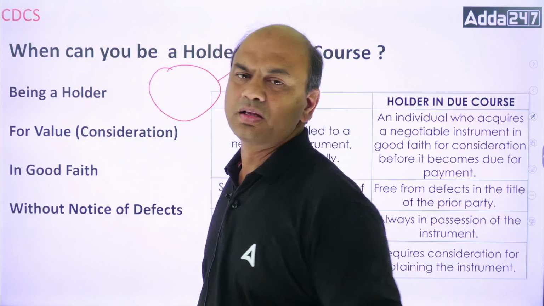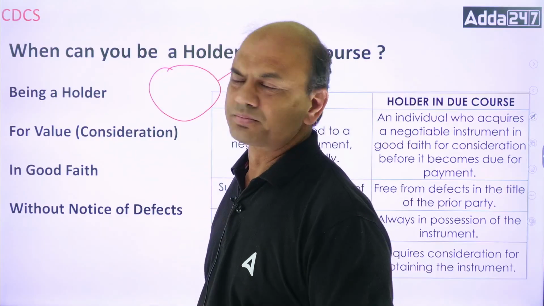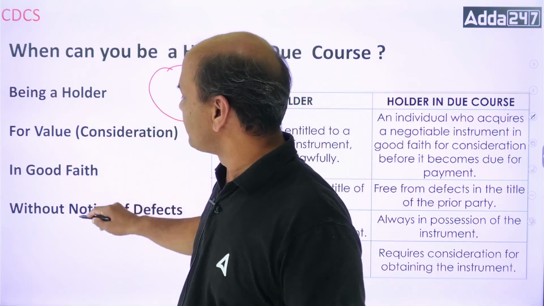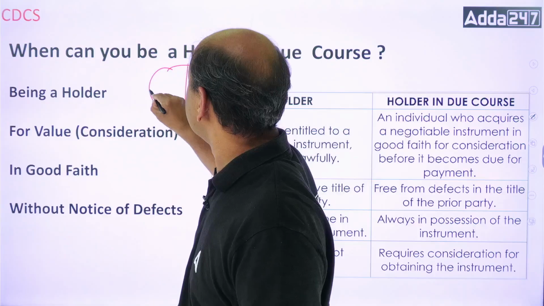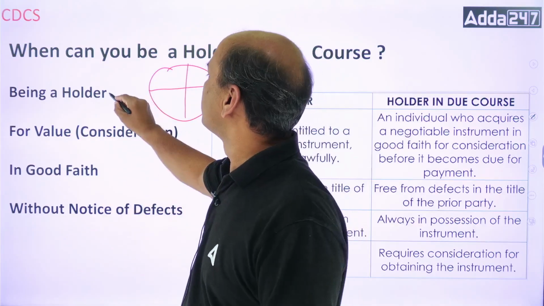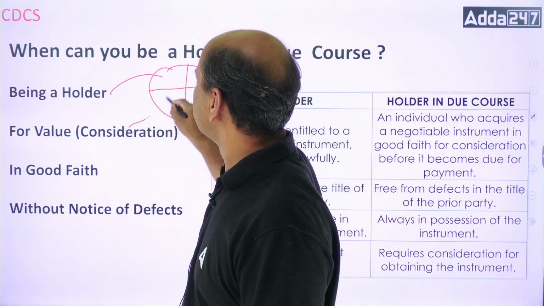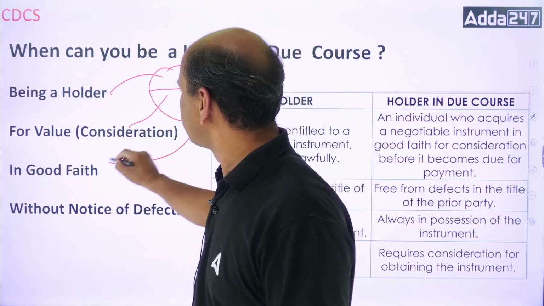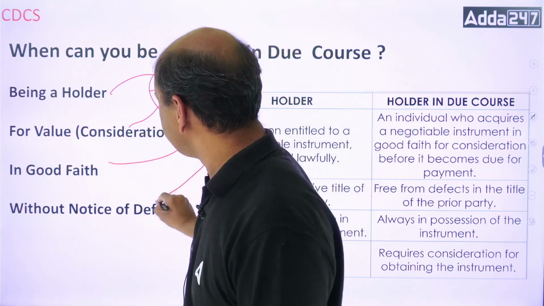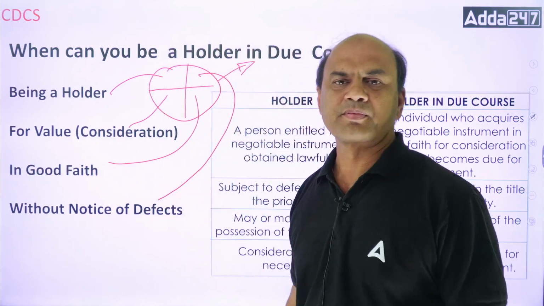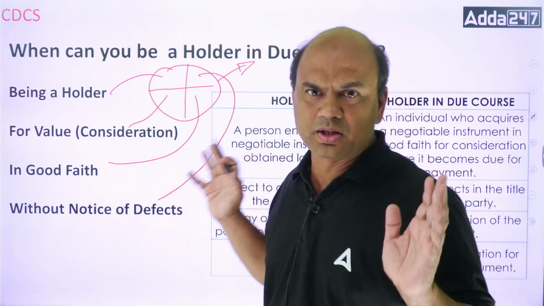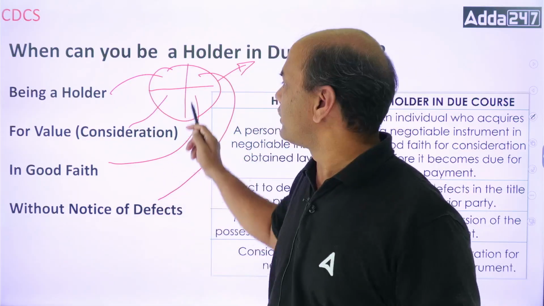Okay? Out of this, there are 4 points: being the holder, value, good faith, and the last one, without notice of defect. So if I want to be a holder in due course, I need to have these 4 points.